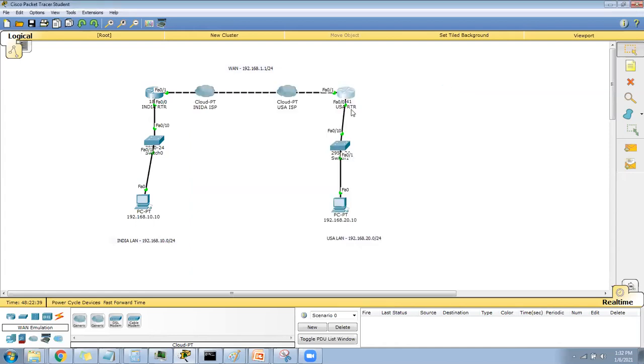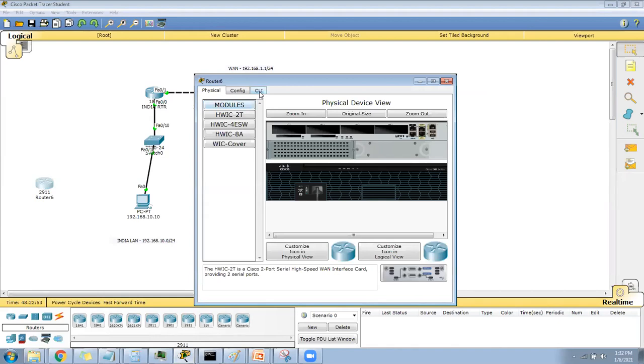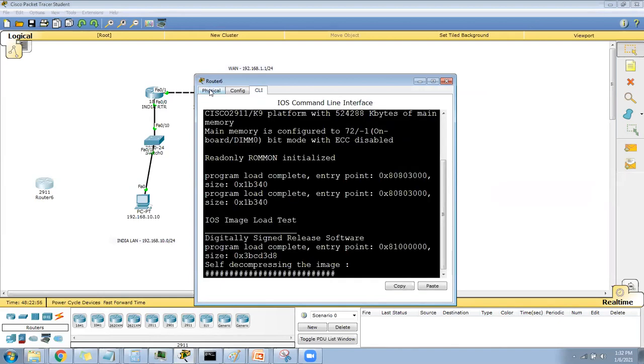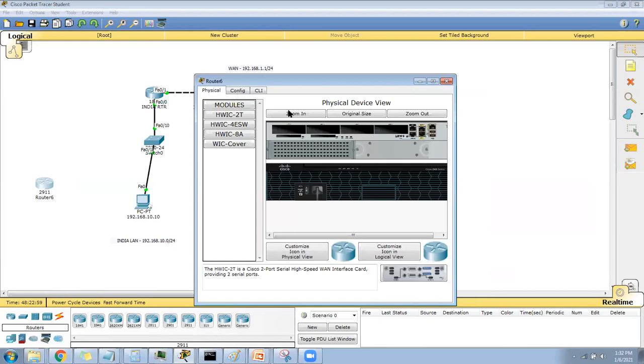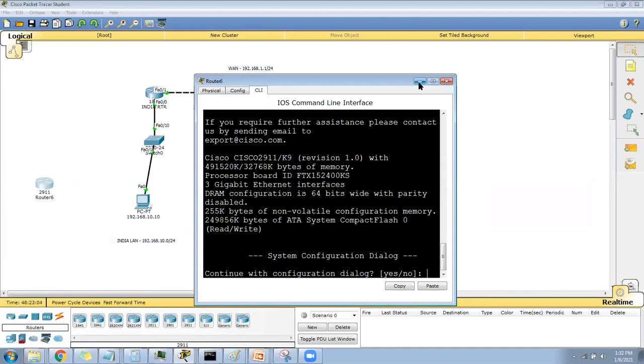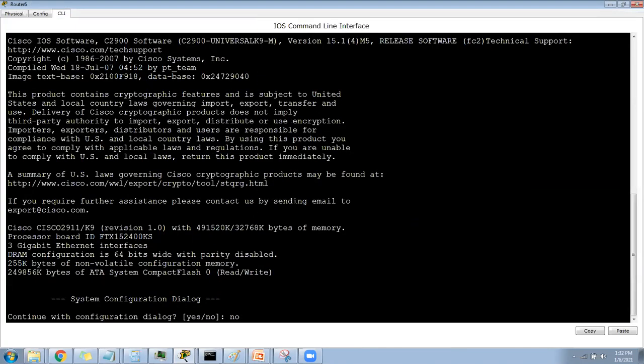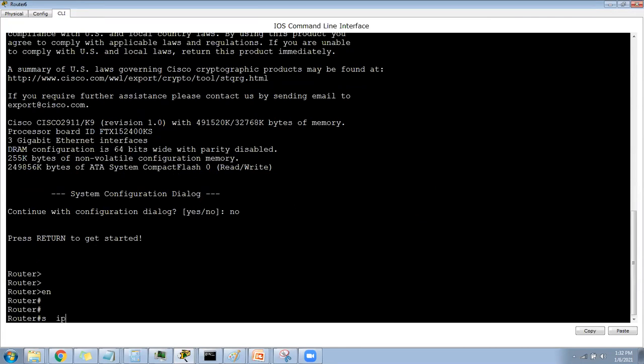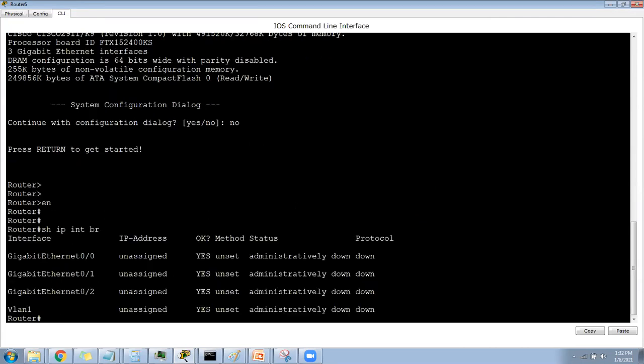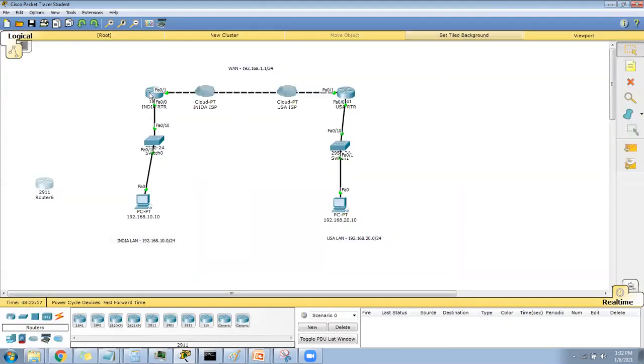But I asked you to use the 2911 router, I think. What is the advantage of this one? If I use the 2911, I may have three slots, three interfaces, right? Let me check that with show ip interface brief. Yes, I have three interfaces. So for me, it will not take much time.